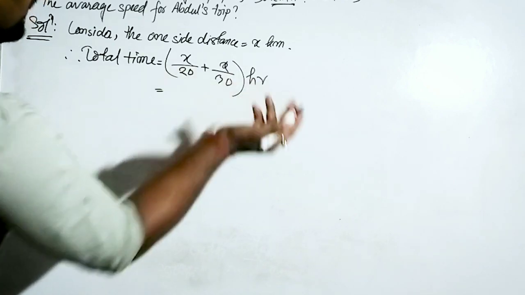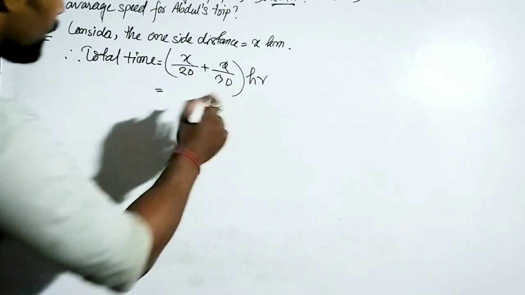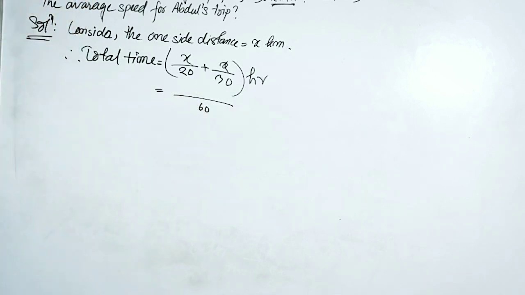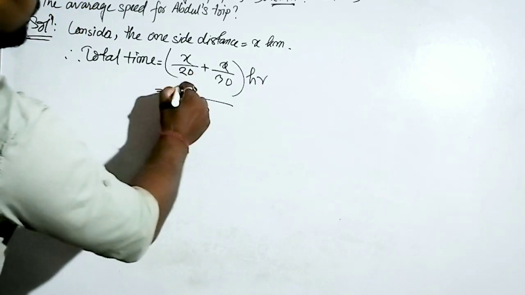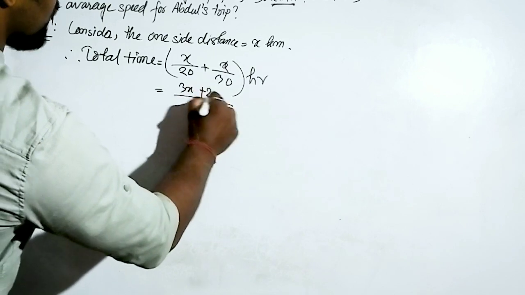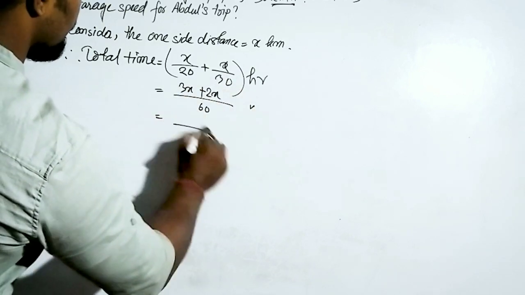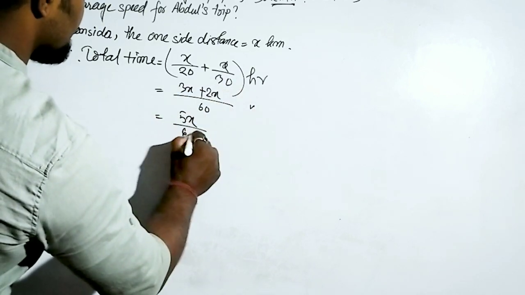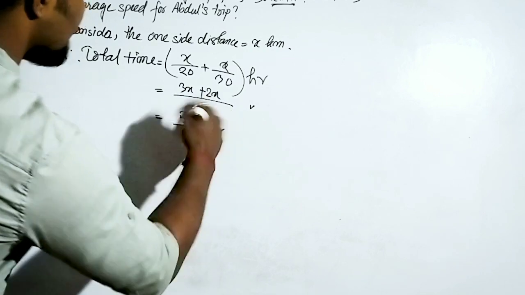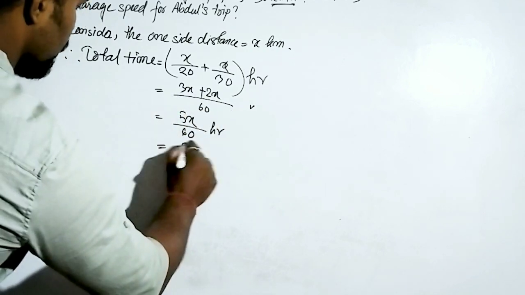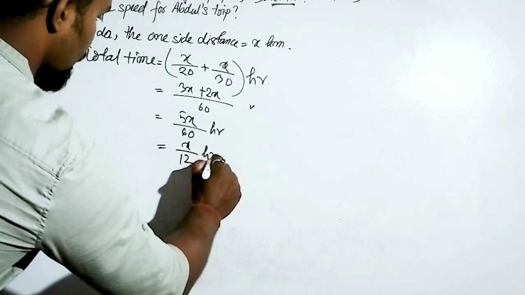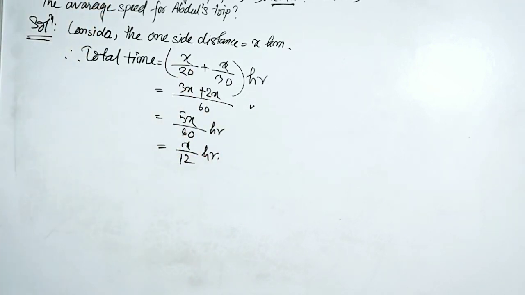Simple. 20 and 30 LCM will be 60. It will be 3x plus 2x, that is 5x by 60 hour. Let's simplify it. It will be x by 12 hour. So this is the total time we have got.